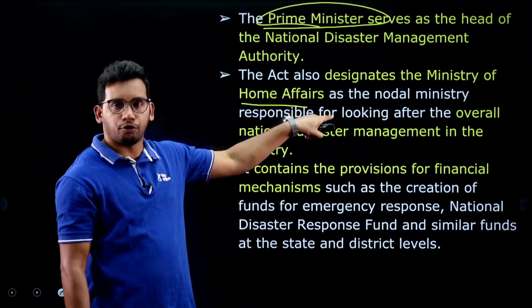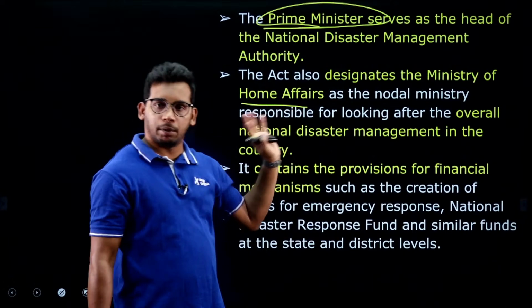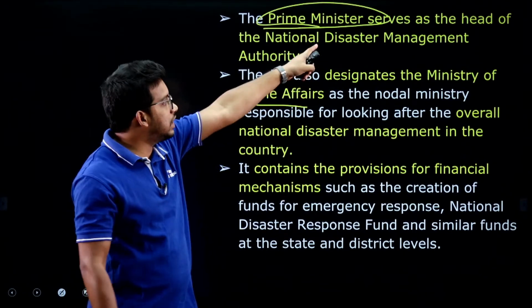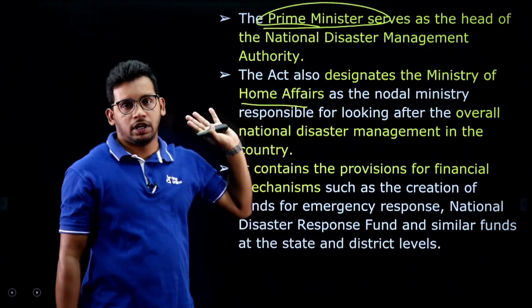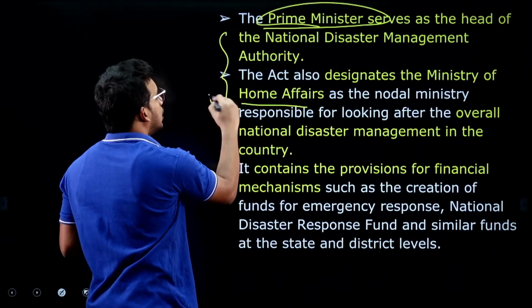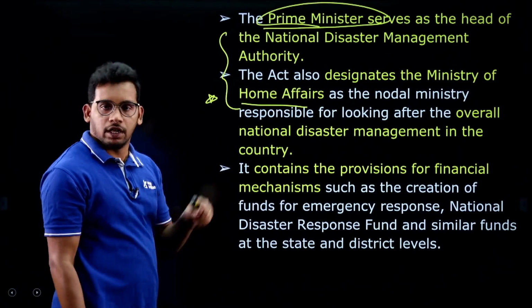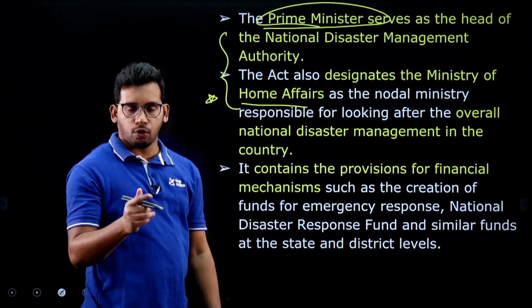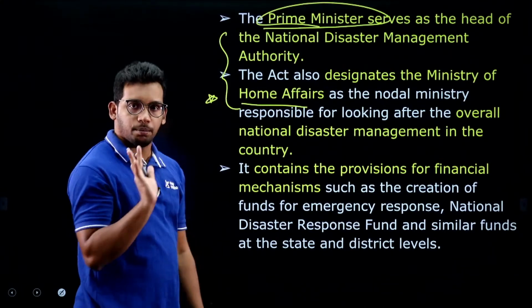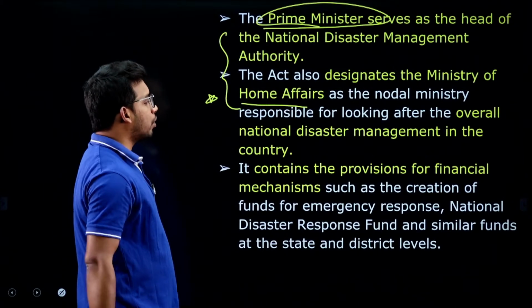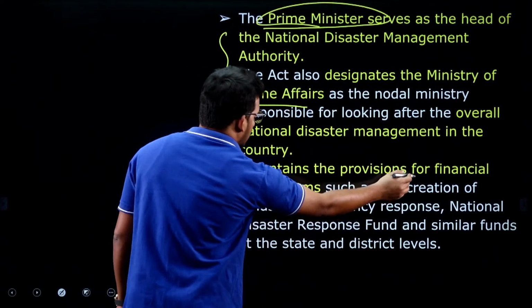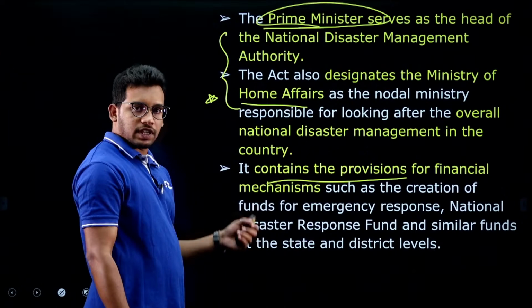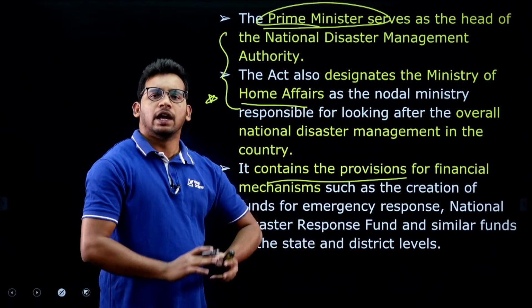It was under the Ministry of Home Affairs, which takes care of implementation, but it is headed by the Prime Minister. This is a very important difference that you need to understand. The ministry is Home Affairs, but the head is not the Home Minister, rather it is the PM, right. This is an important thing to remember.